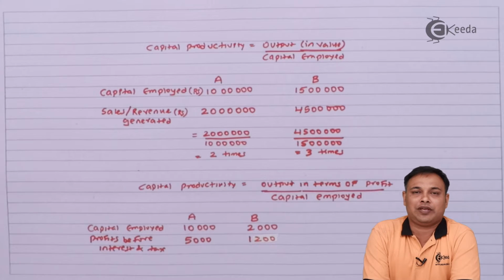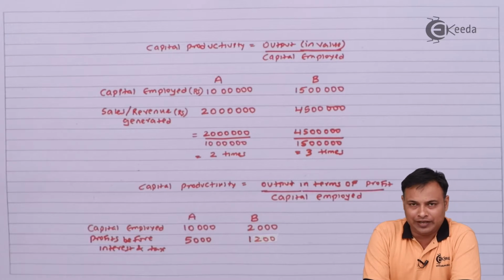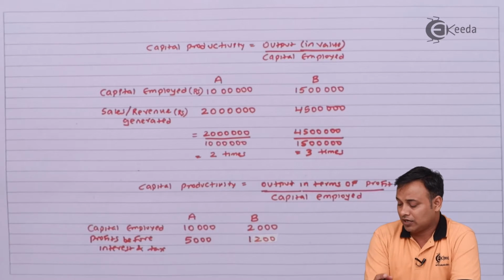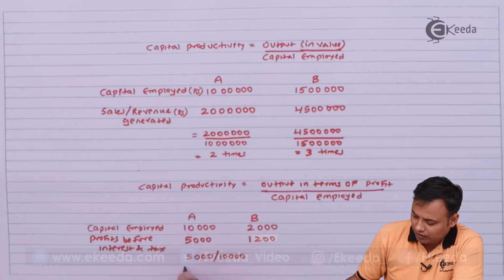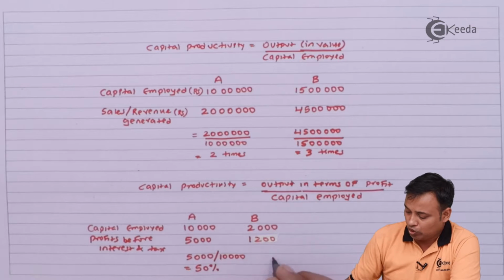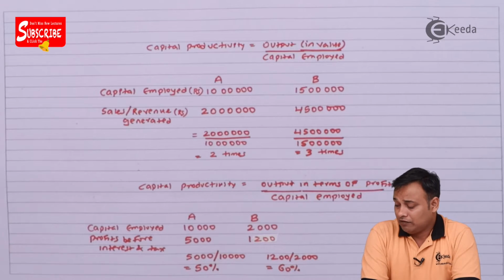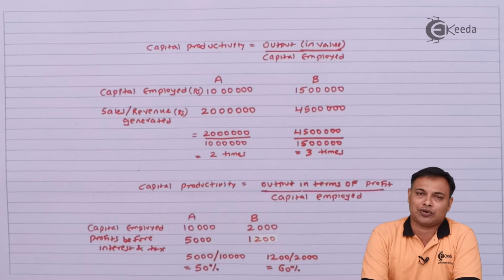In this case, I can simply calculate something called the ROI, return on investment, and that will be the indicator of productivity. So my output in terms of profits is the PBIT, that is profit before interest and tax, divided by my capital employed. In terms of percentage, it will come to 50%. In case of firm B, it will be 1200 divided by 2000, that is 60%. So I can always highlight that firm B has a higher ROI, and therefore it has a higher capital productivity.